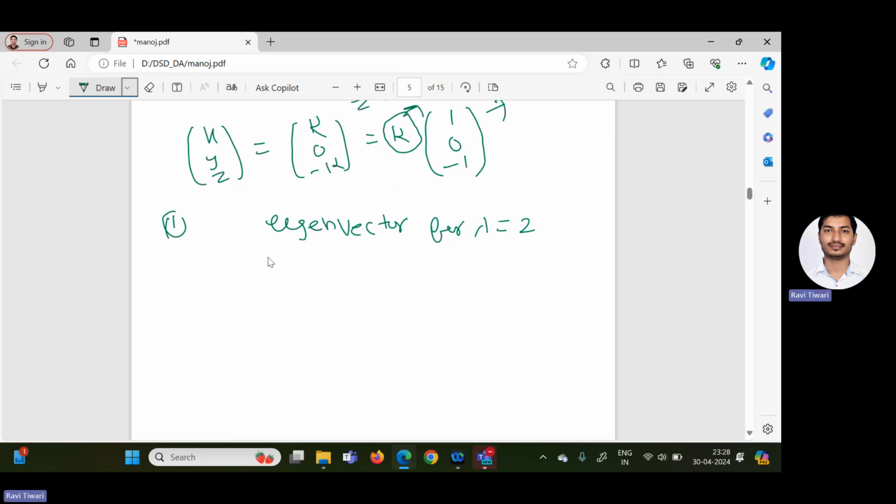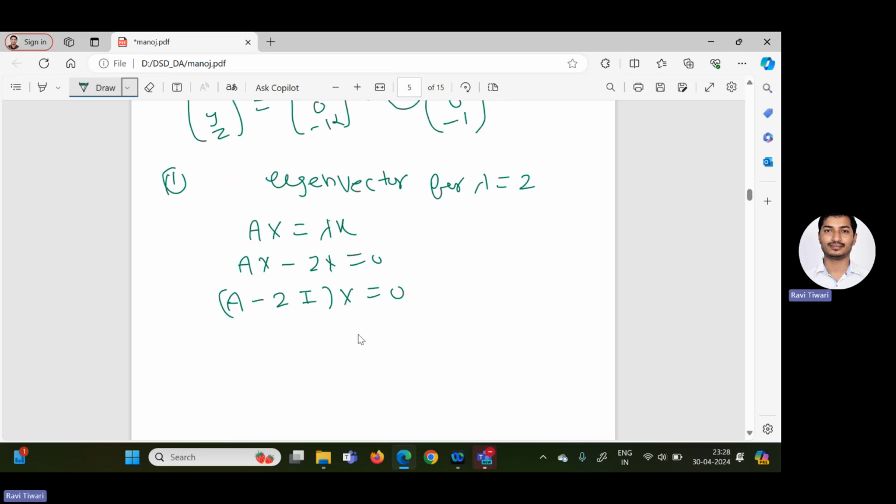So for lambda equal to 2, how will you write it? Again and again we have to use the definition, Ax equal to lambda x. So lambda value is 2. So Ax minus 2x equal to 0. So x you can take common. So A minus 2 identity matrix into x equal to 0.